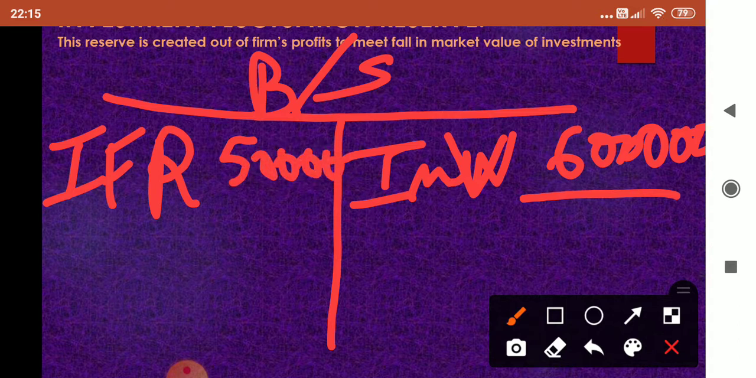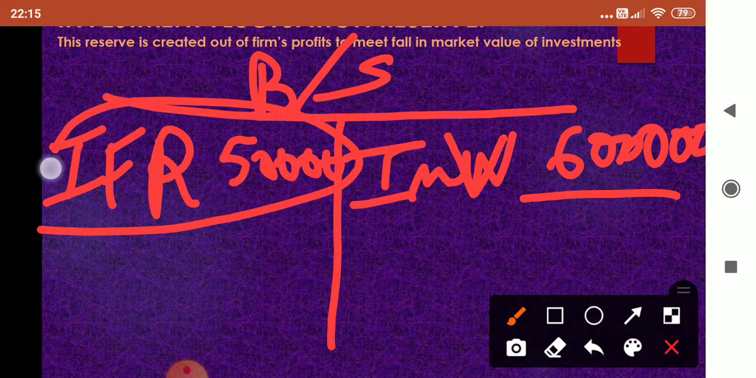Only 50,000. So suppose in the coming year when the firm is getting reconstituted, I come to know that the market value of investment is 5 lakhs. 1 lakh it has reduced. Market value is only 5 lakhs. Then I will use this investment fluctuation reserve to compensate the loss to the extent of 50,000. For the remaining 50,000, I will show it in the revaluation account debit side, because it is a decrease in the value of asset.